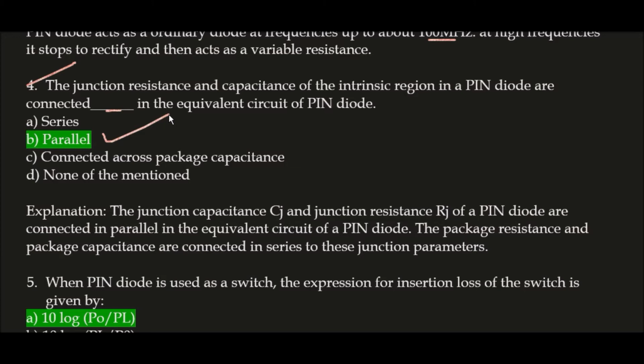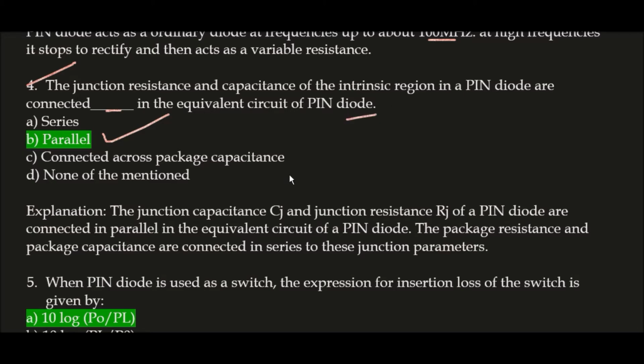The package resistance and package capacitance are connected in series to these junction parameters. So don't be confused in this question. The junction resistance and capacitance of the intrinsic region are connected in parallel in the equivalent circuit of a PIN diode.